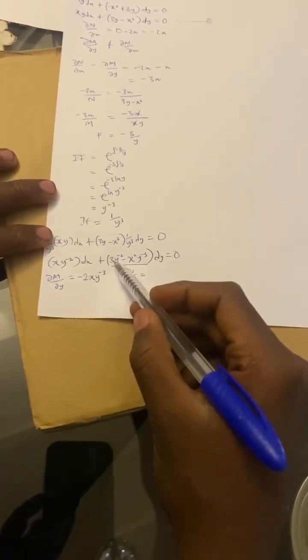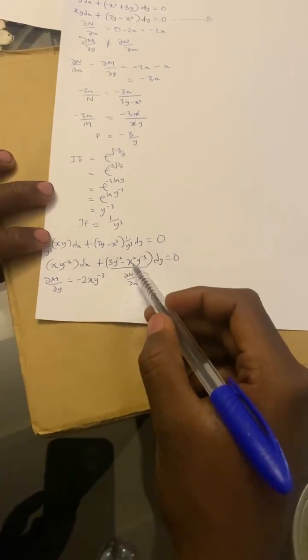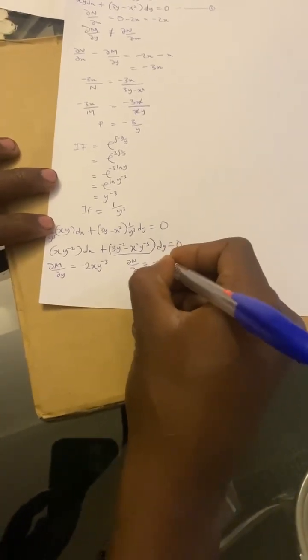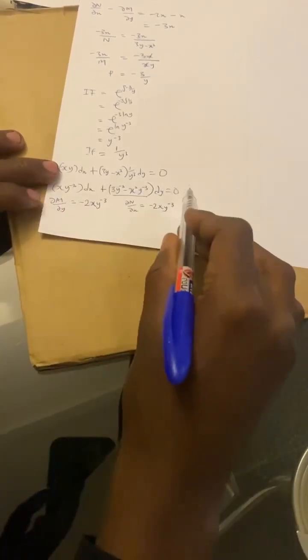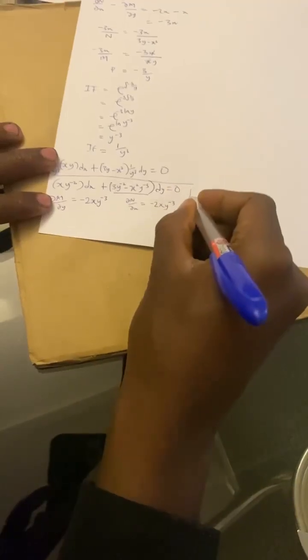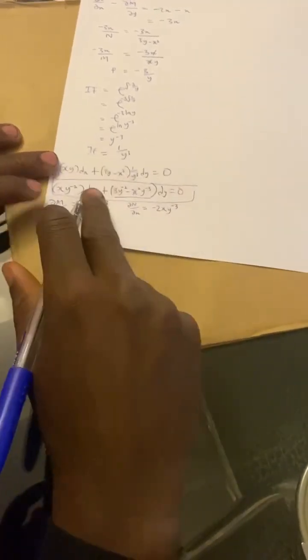So this will be 0 since it has no x term, while this will be minus 2xy^-3. Since it is exact, we can proceed and solve this equation by the method of exact.